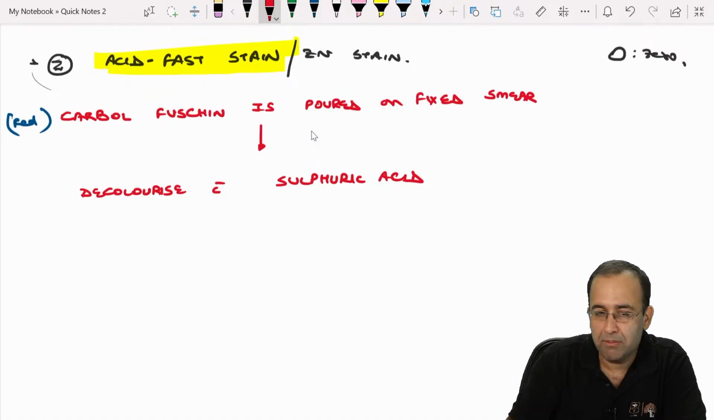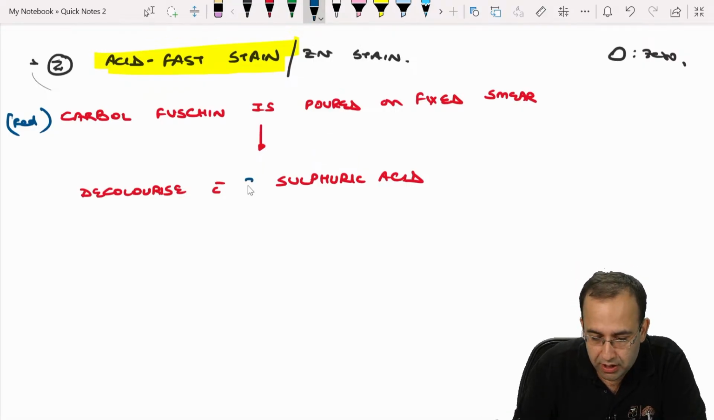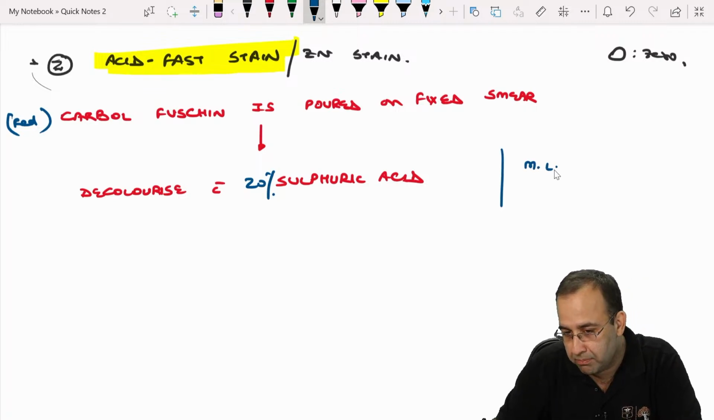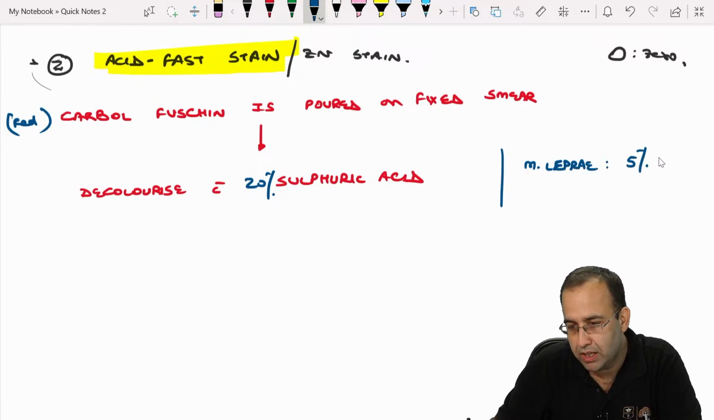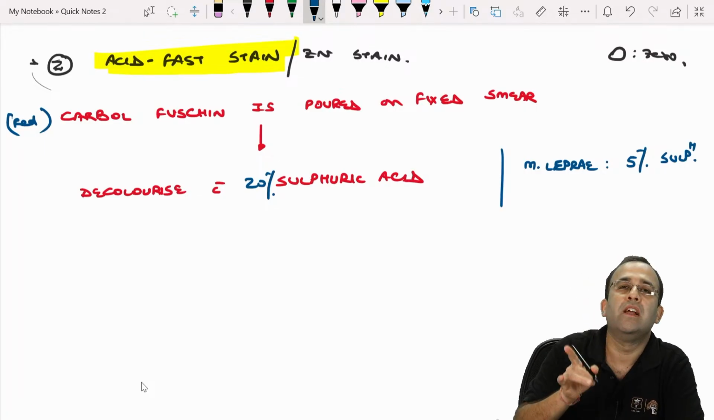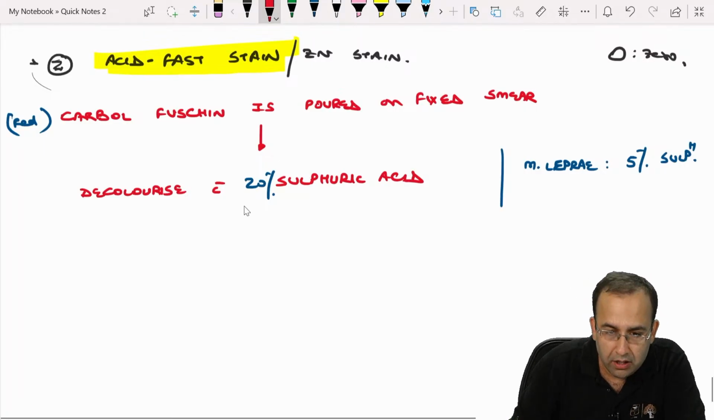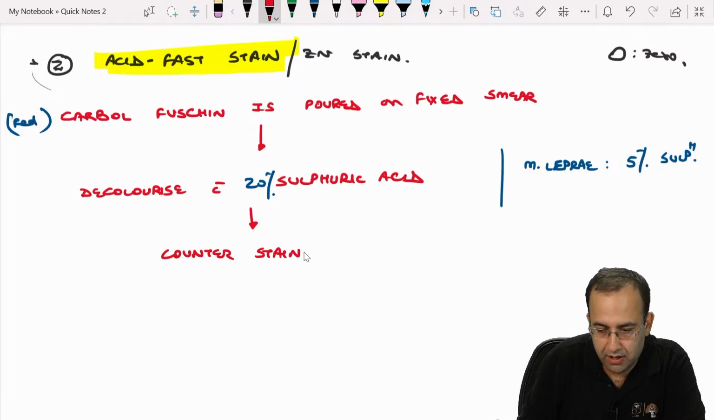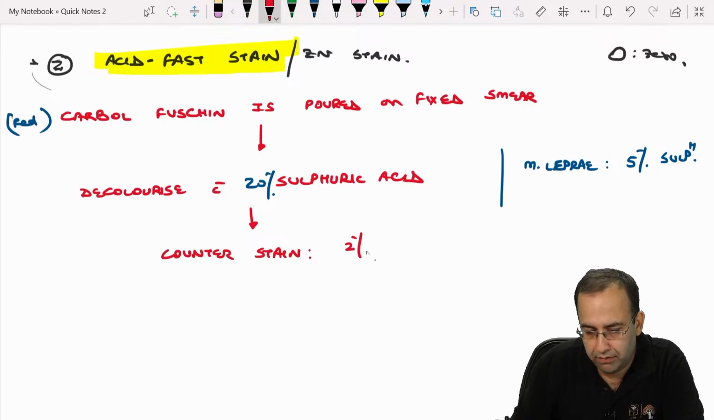For Mycobacterium TB, what concentration of sulfuric acid is used? 20%. Versus Mycobacterium leprae, which is also acid fast, we use what percentage of sulfuric acid? 5%. We use 5% sulfuric acid as the decolorizing agent. And then we add the counter stain, which is blue in color. We add 2% methylene blue.